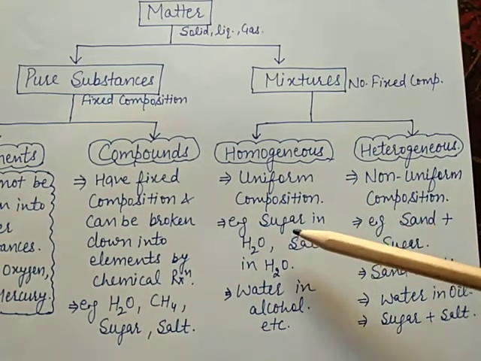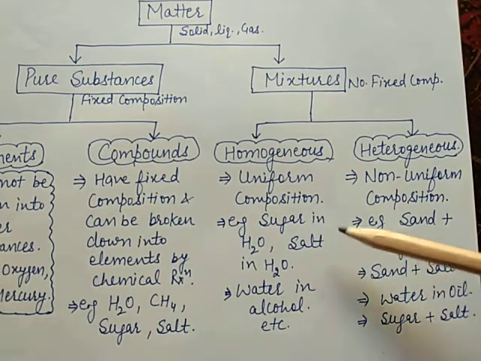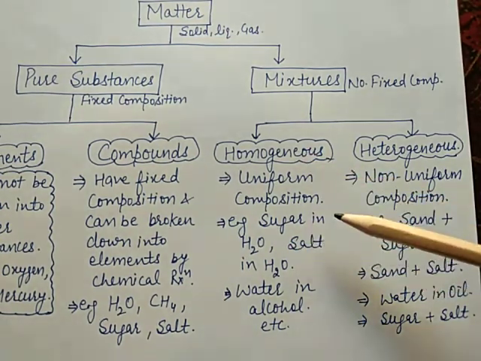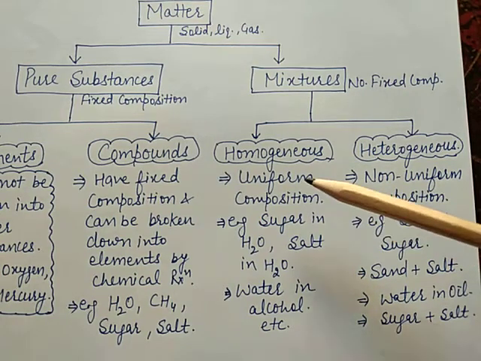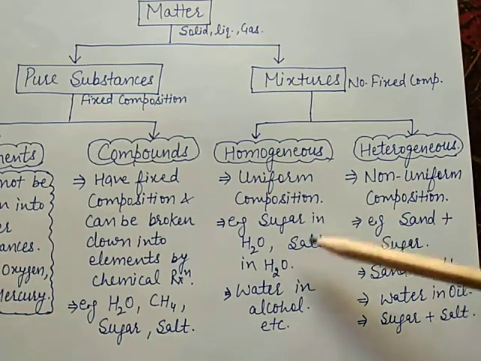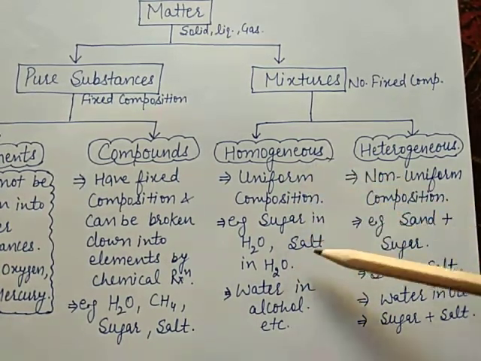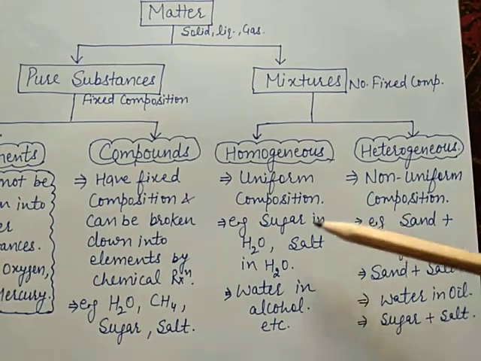Take the example of sugar in water, that is, sugar solution. Here no visible boundary is present, and its composition is uniform, meaning the same composition over the whole solution.